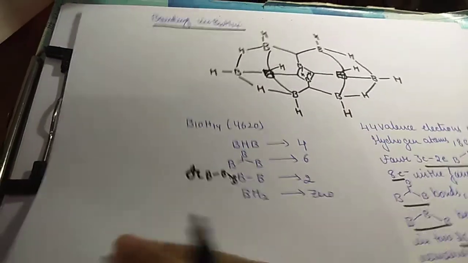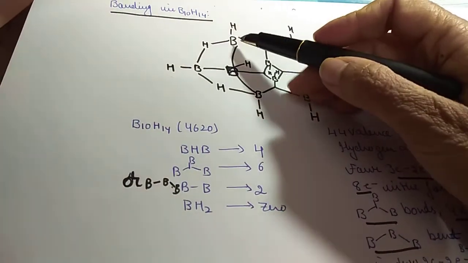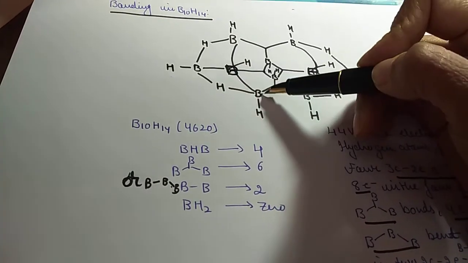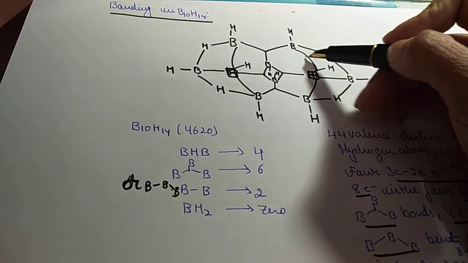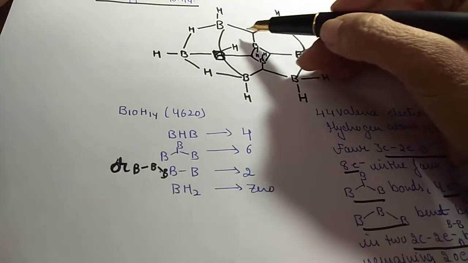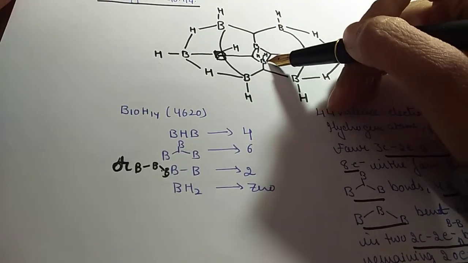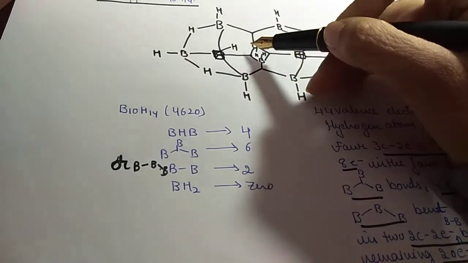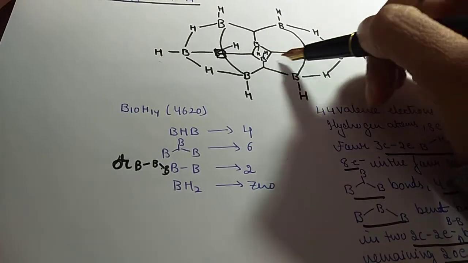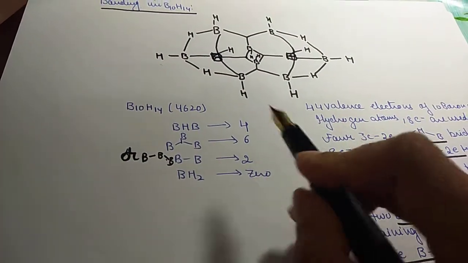Both, they are 6 in number. So we will see how they are. One is this B, this B, this bond is passing through this B, B 1 2, that makes 2. Then we have this third, 3, 4, right? And you can see it like this, 5, 6. Fine. So we have these 6.